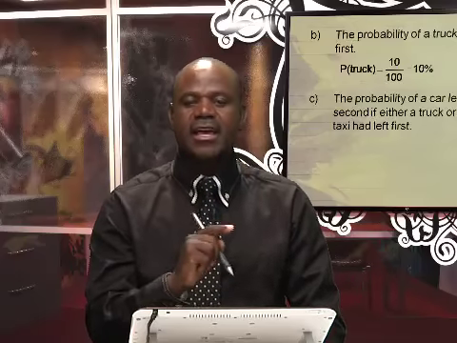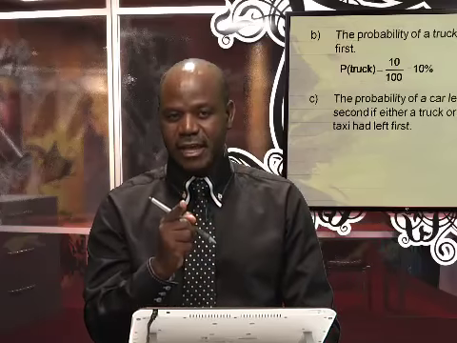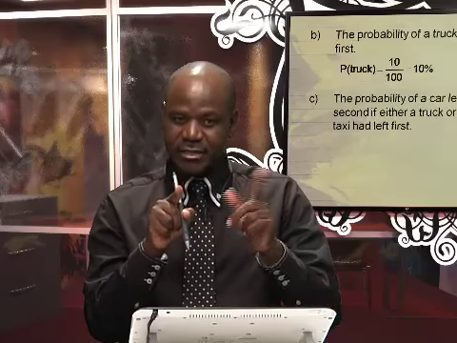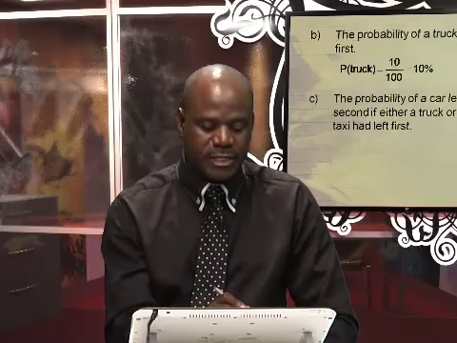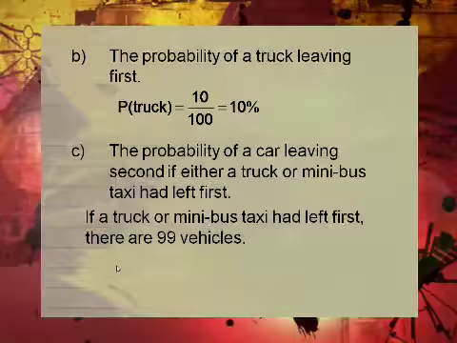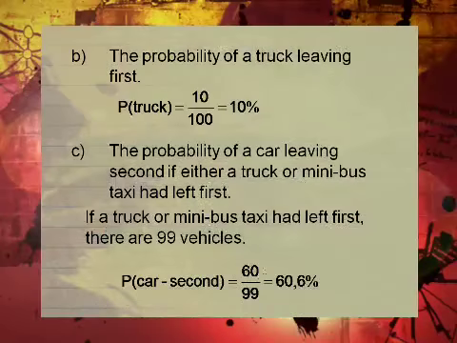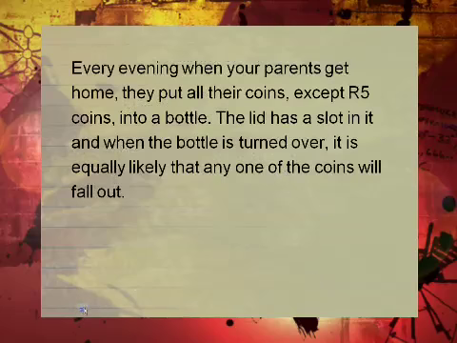Here we need a car leaving second. Firstly, either truck or minibus. We still have 60 cars out of 99. If you look at that, if a truck or minibus taxi had left first, there are 99 vehicles there. So 60 out of 99, which is 60.6% for that car being the second.